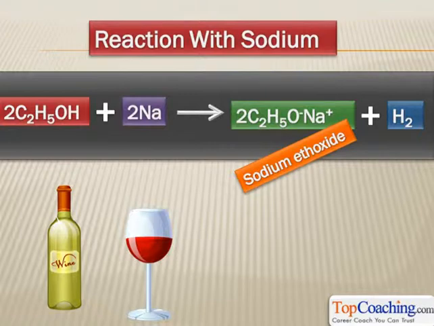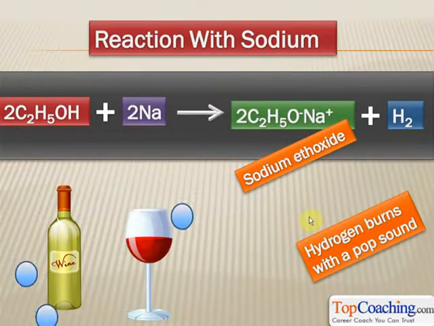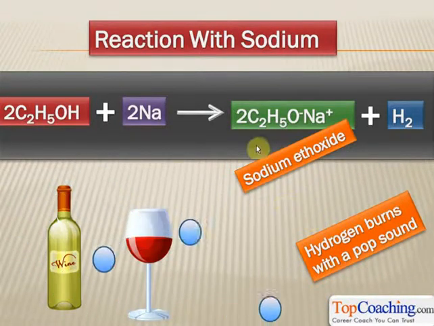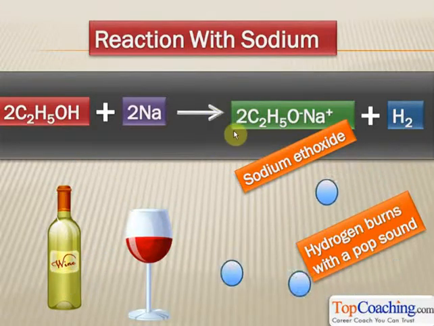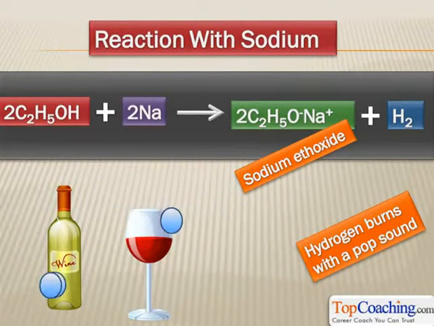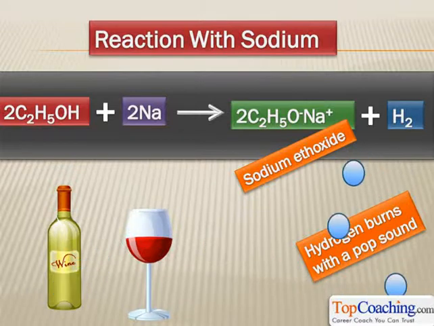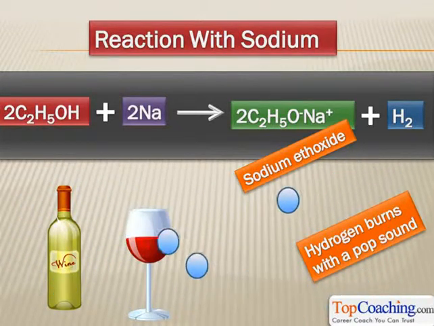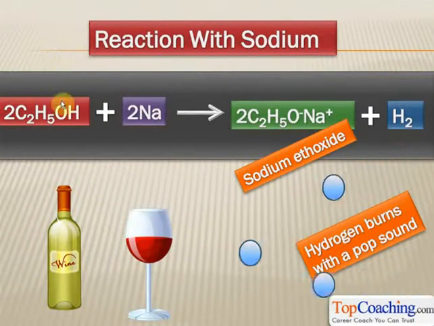All sodium compounds on this earth are ionic compounds. That is why sodium ethoxide is also an ionic compound. Here you go. Hydrogen gas is evolved. Hydrogen burns with a pop sound. We've already studied that. So basically, when you add a small block of sodium in ethanol, a gas that burns with a pop sound is evolved. Understood? So this is a very important reaction of ethanol, and sometimes this reaction is even used as a test of ethanol to prove that the substance we are using is ethanol or an alcohol. Understood? So this is important.